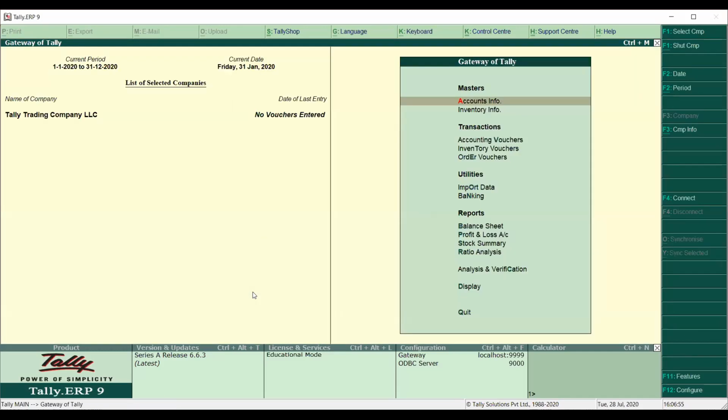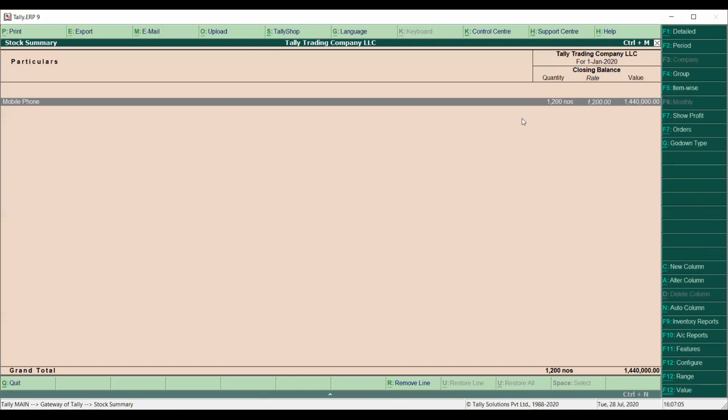You can see I don't have any vouchers available in this demo company. And if I go to my stock summary, you can see some mobile phone quantities available. That is totally the opening balance I have entered in my Tally. I will show you one by one.